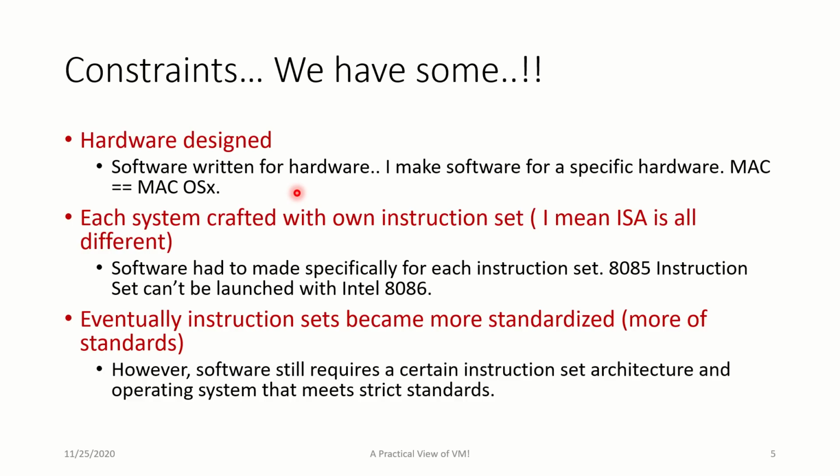We have some workaround to install Windows in that, and I have seen that. But the hardware has a lot of value there, and specificity to the hardware cannot be ignored. That is one constraint that we normally have. I have specificity connected to hardware. I have specificity connected to the operating system. You cannot generally install any application belonging to another operating system into your OS directly. Now, each system is crafted with its own instruction set.